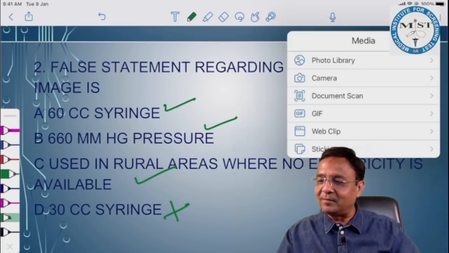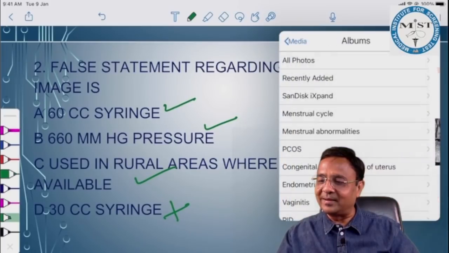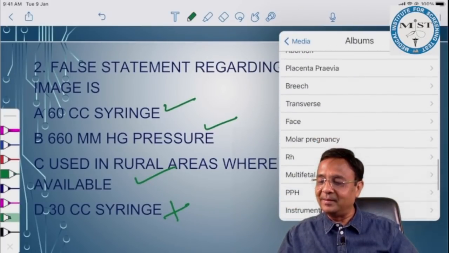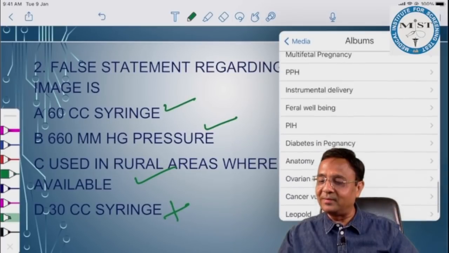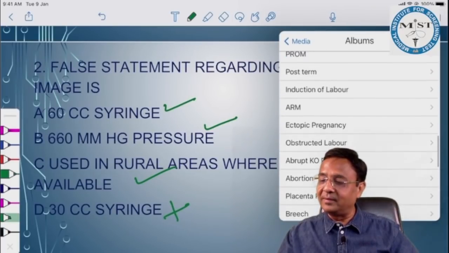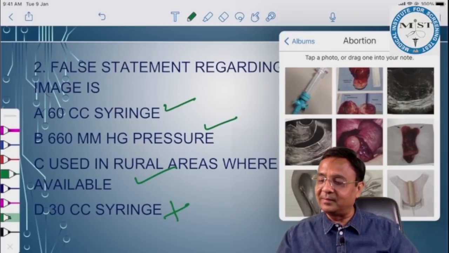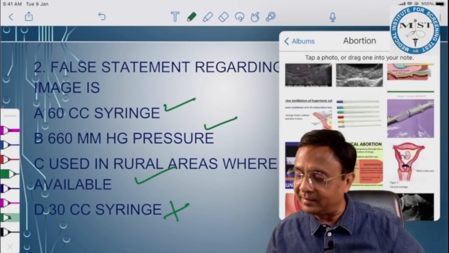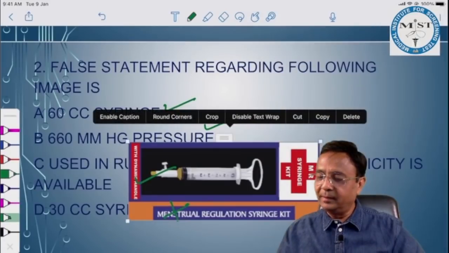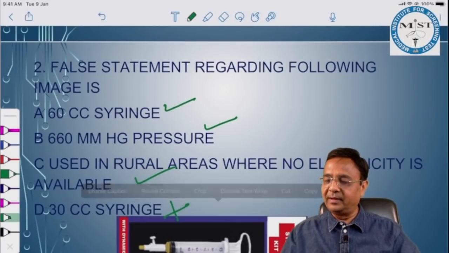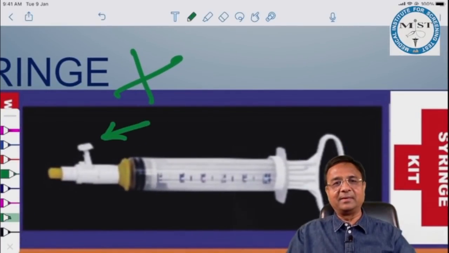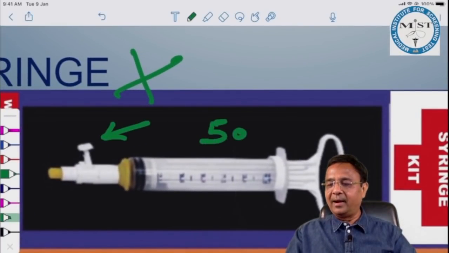There's another syringe which is a menstrual regulation syringe. We discussed the topic of MTP about these syringes. Menstrual regulation syringe is a 50 cc syringe. Have a look at that syringe. This is the menstrual regulation syringe. This is another one. It was not given in option. It has single piston, as you can see. This is the MR syringe, and this MR syringe is a 50 cc syringe.